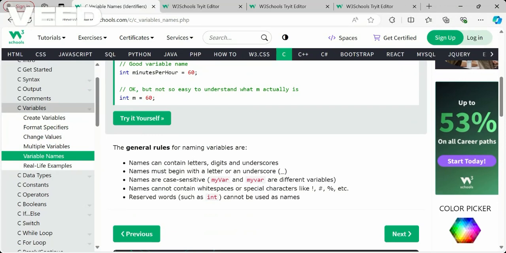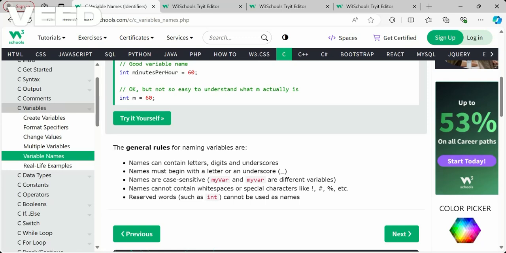In general, the rules for variable names are: names should contain letters, digits and underscores only. They should not contain dollars or special characters, because people might get confused about what it is. Next, names must begin with a letter or an underscore itself; numbers should not come first. These are the rules you should follow, otherwise it will throw an error.